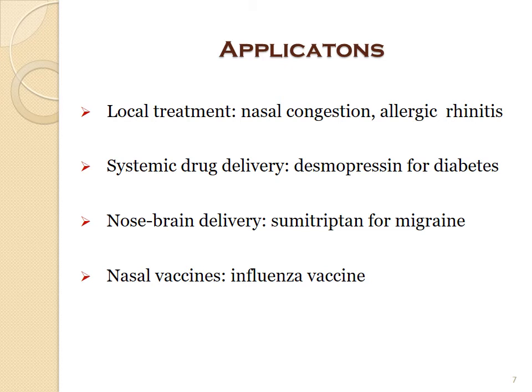Applications. Nasal route is used for local treatment of conditions like nasal congestion and allergic rhinitis. Systemic delivery of drugs is possible. Example, desmopressin for treatment of diabetes. Nose to brain delivery. Example, sumatriptan for migraine. And intranasal vaccines are becoming popular nowadays. Example, influenza vaccine.